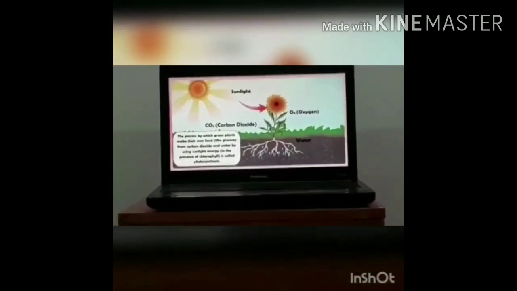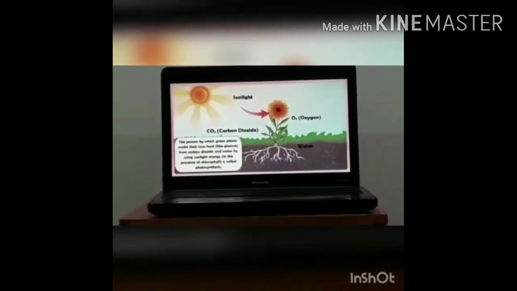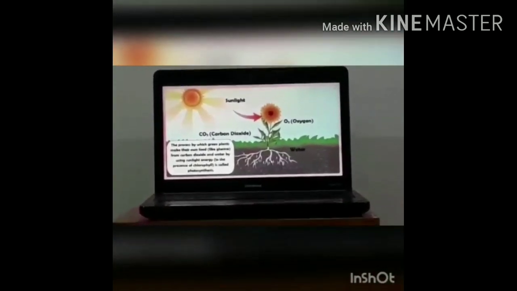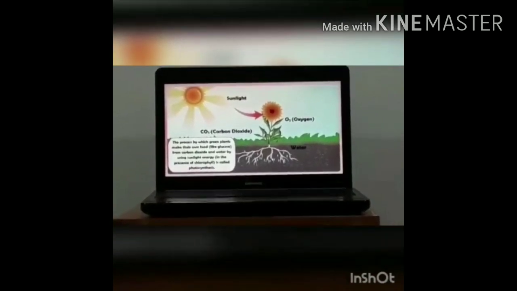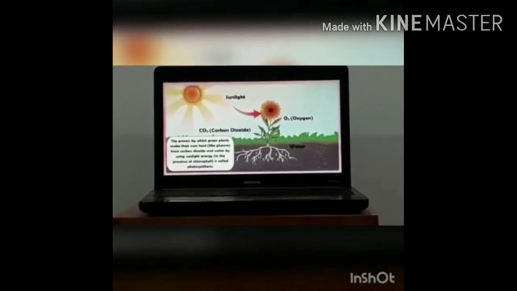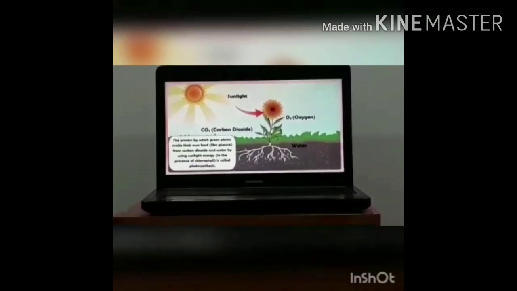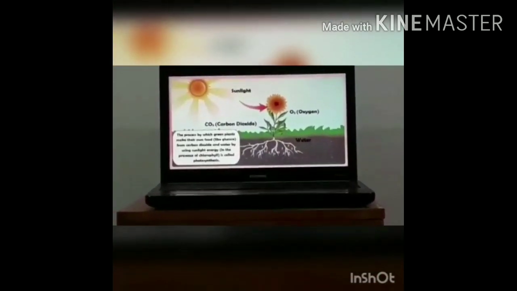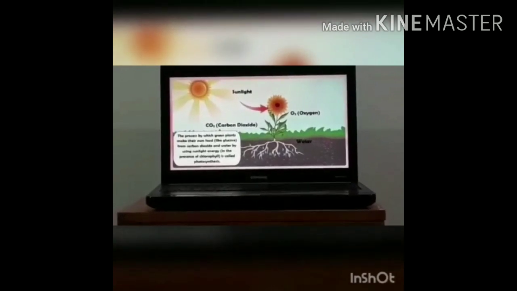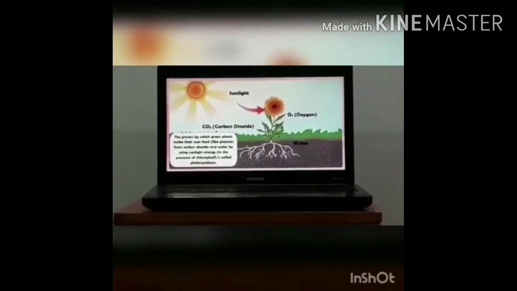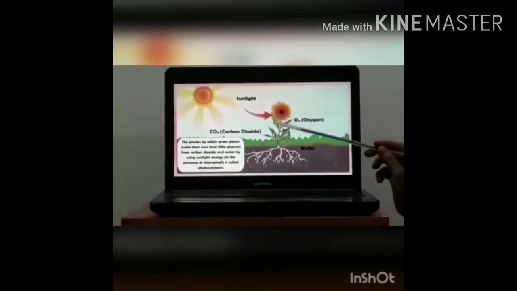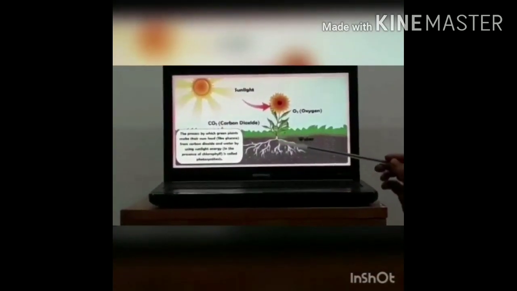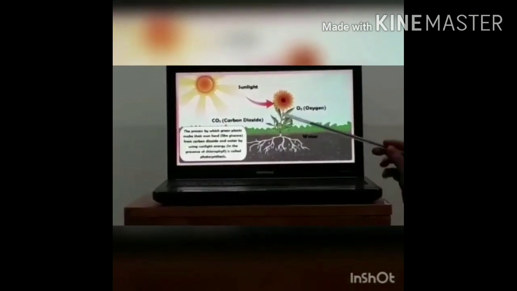Dear children, next we can study photosynthesis. The process by which green plants make their own food from carbon dioxide and water by using sunlight energy is called photosynthesis. Okay, photosynthesis means the process by which plants synthesize food by using the raw materials.